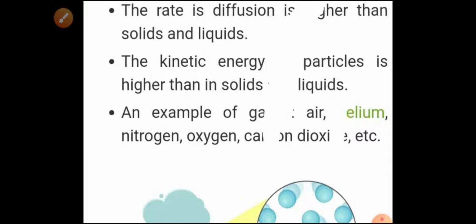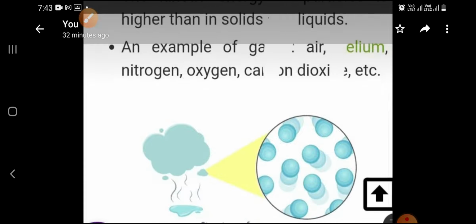Now the kinetic energy of the particles of the gases is higher. So as I told you, kinetic energy means the energy of movement of particles. It is also maximum in the case of gases, and kinetic energy also increases when we are increasing the temperature. So that's why the smell of the hot sizzling food reaches to you several meters away. So now what are the examples of these gases? Gases you can say are oxygen, nitrogen, carbon dioxide, helium, air. So they all are examples of the gases. Okay, so you can see the picture of this, as the particles are very far from each other.